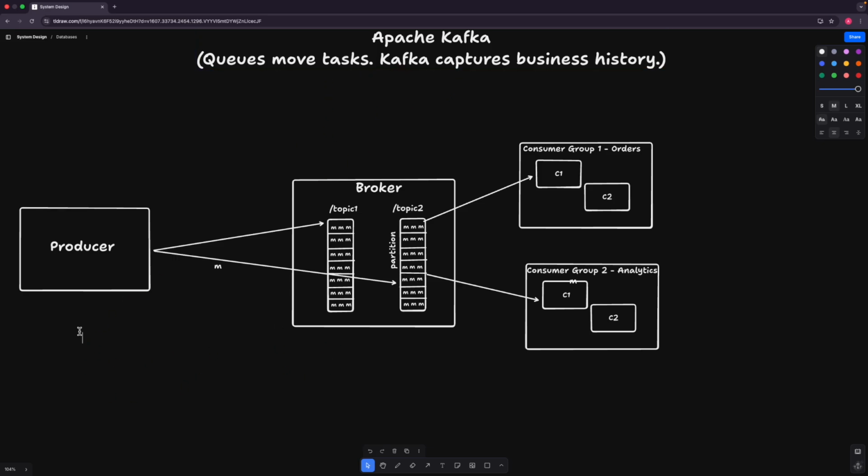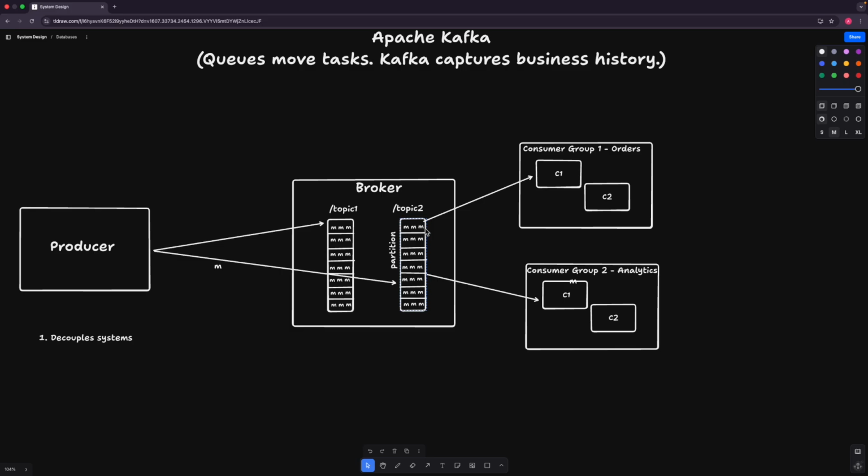The first one is, as we all know, that it decouples the system. Apache Kafka makes sure that the services are loosely coupled. We can have different services or consumer groups that can independently consume the messages, as we discussed just before.